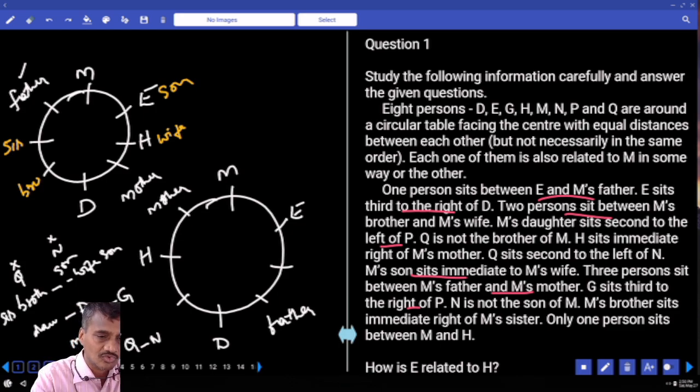Now, who must be the daughter? M cannot be the daughter. Now, can you take daughter here? D is the daughter. If daughter is here, then blank and P must be here. Not possible, isn't it? Now this person cannot be the daughter and this M cannot be the daughter. And this case is completely ruled out.